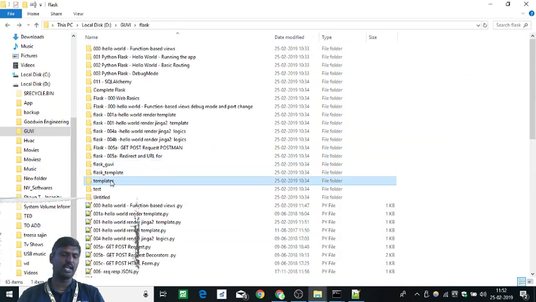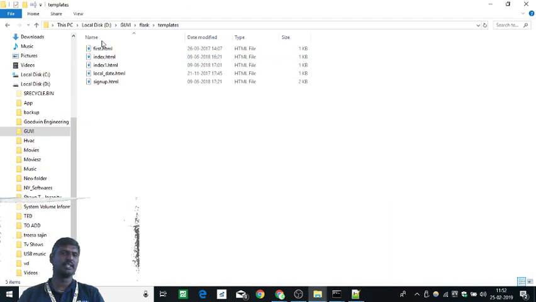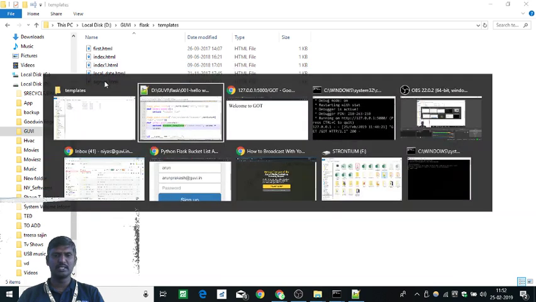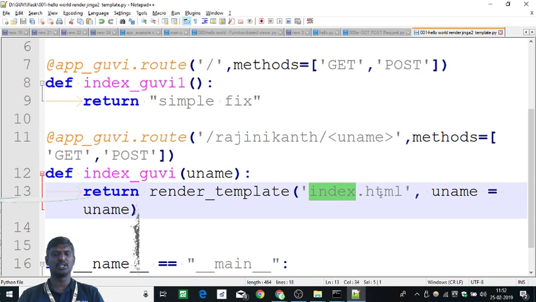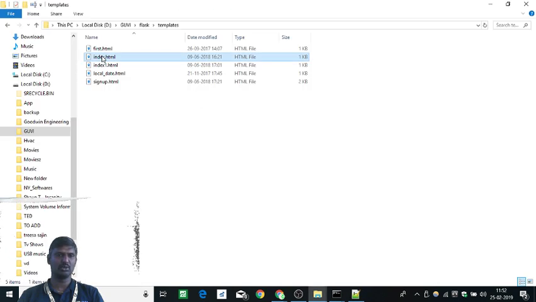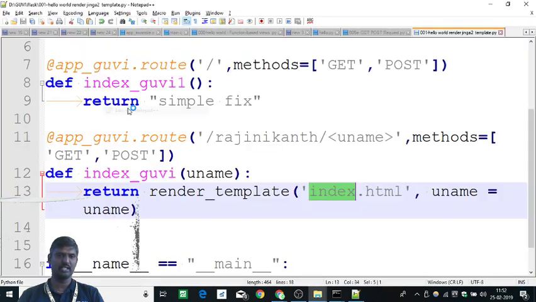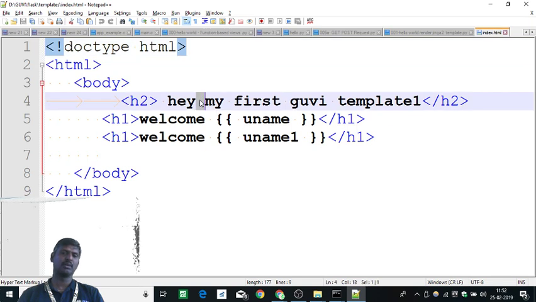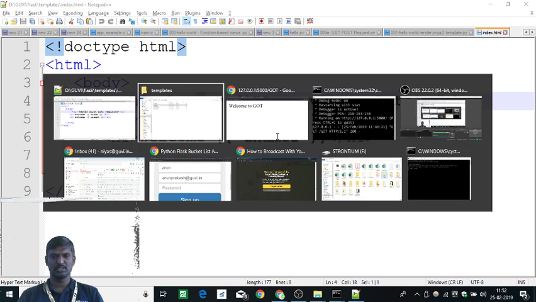If you see, I have a folder called templates. In that I have some HTML files. The file I am using is index.html. What I am doing is, hey, my first Guvi template, and welcome, and then your name, whatever name it is given. Okay, let's go and run it.